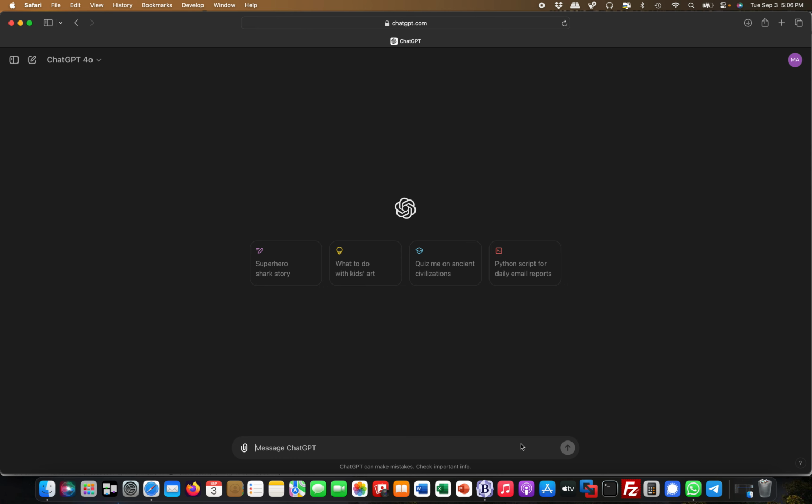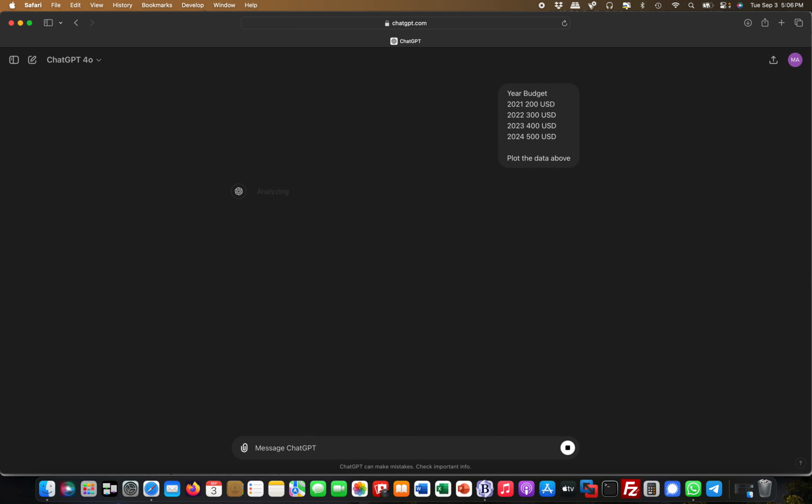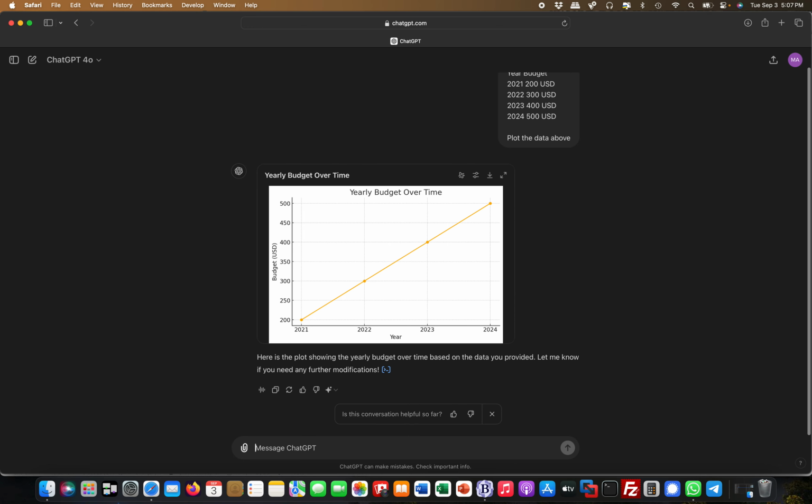So I can start off here by simply saying something like this: year budget 2021 $200, and then all the way to $500. Plot the data above. I put this in first, and ChatGPT plots it, and this is the graph it created.